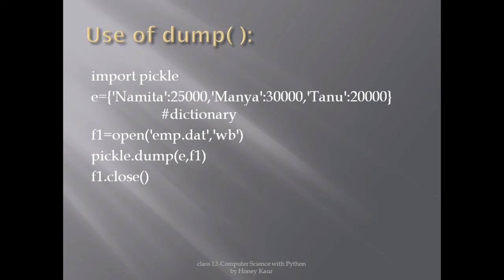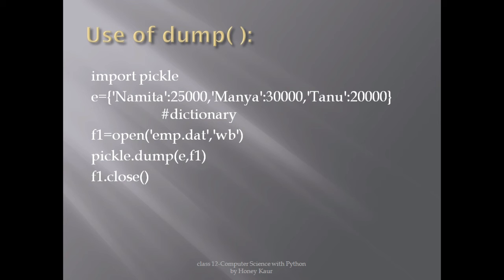F1 is the file handler, and with the open function, emp.dat, a binary file, is opened in writing mode. With the help of file handler F1 we are opening the emp.dat file in writing mode, and with the help of the dump function of the pickle module we are writing E, that is the dictionary, into that file, and in the last we are closing the file with f1.close.